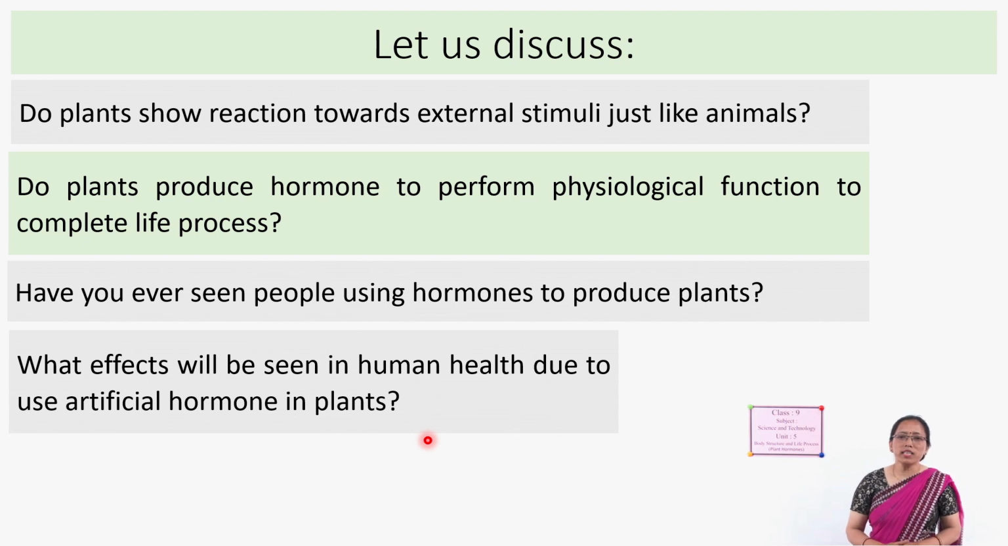Sometimes we hear people used to buy the vegetable from the market and keep it in their home. After 2-3 days, the size of that vegetable grows. For example, pumpkin. They bring a small pumpkin. Sometimes it happens, not always, sometimes.